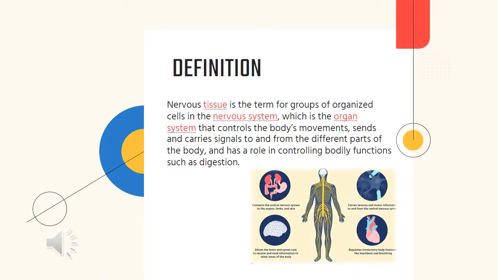Before proceeding to the discussion, let us now first define the nervous tissue. Nervous tissue is the term for groups of organized cells in the nervous system. It is an organ system that controls the body's movement, sends and carries signals to and from the different parts of the body. It has a role in controlling bodily functions such as digestion.